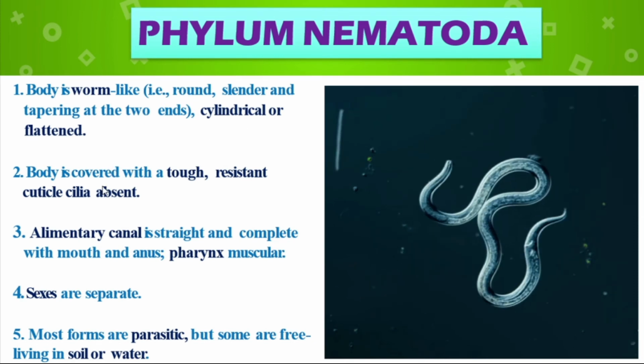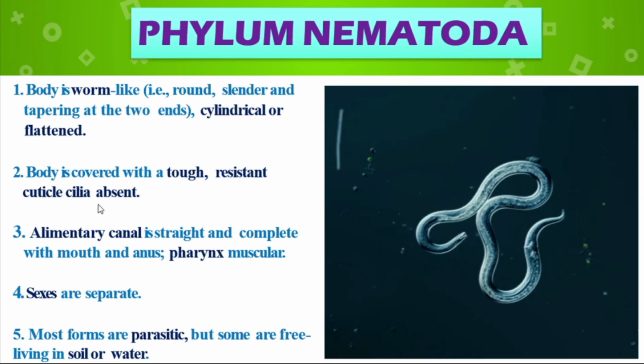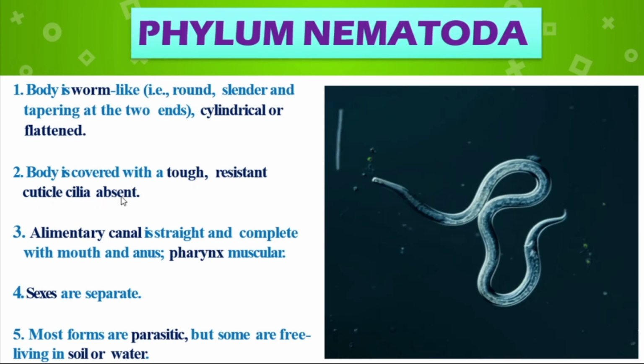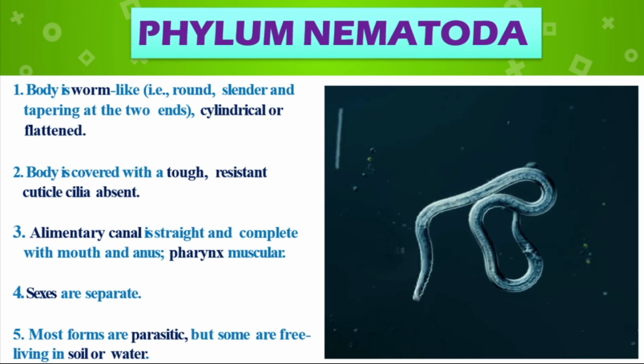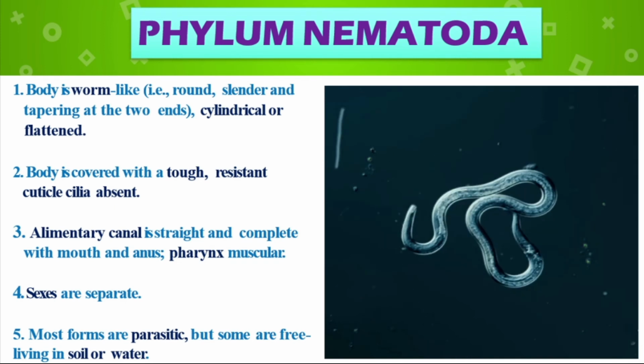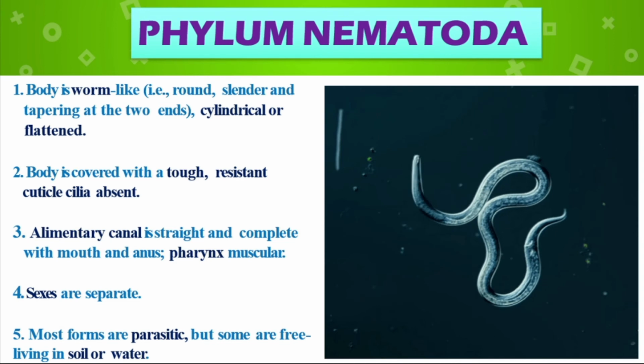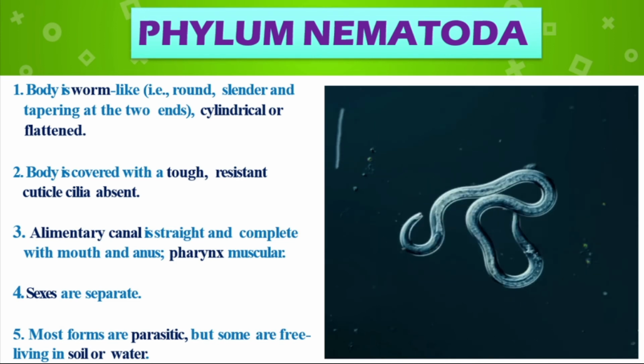The body is covered with a tough, resistant cuticle; cilia are absent. The body is covered with a very hard, strong, resistant material, the cuticle. The alimentary canal is straight and complete, with mouth and anus. The alimentary canal means the digestive tract, which looks very straight and complete from mouth to anus. The pharynx is muscular. The opening of the mouth is muscular, and sexes are separate. Male and female are separate.